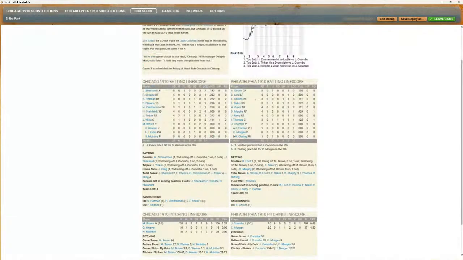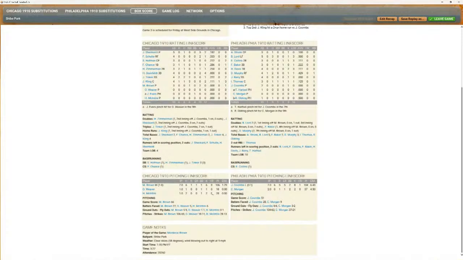And for the Phillies, you had Lord, who was 3 for 5, but struck out at the worst time he possibly could, with the bases loaded in the bottom of the 9th. Also, Danny Murphy with a nice game for the A's. He was 2 for 4. You had Chance caught stealing, and Huffman, Zimmerman, and Tinker with stolen bases. Eddie Collins got caught off. The Cubbies only left 4 men on base, and the poor A's had their chances, folks. 10 runners left on base, could not deliver. That's what bit them in the butt, that's for sure.